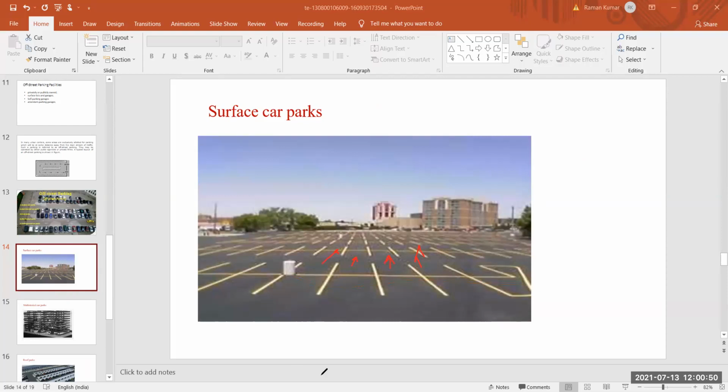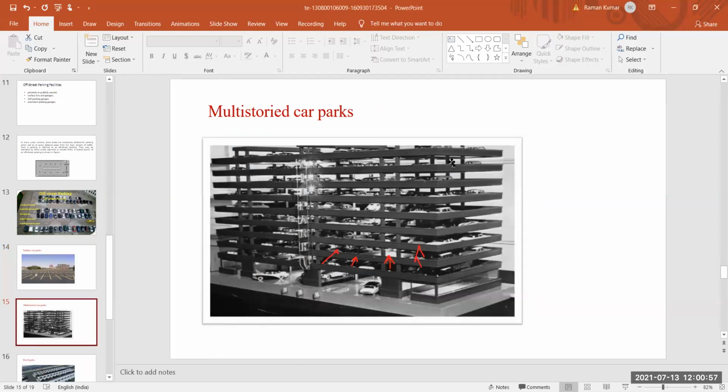Next is your multi-story parks. You all have seen these multi-story parks, so just see here. This is your multi-story car park. Here you see one car is parked on the ground floor, here another car is parked on the ground floor.